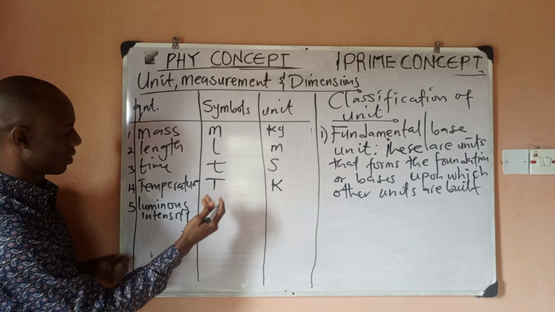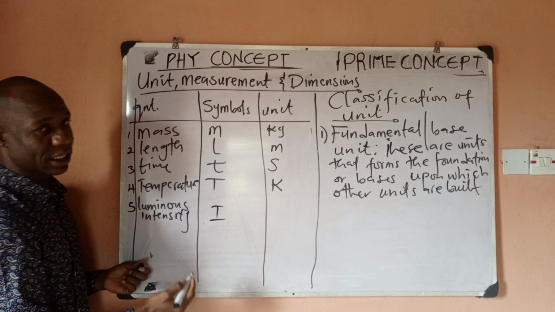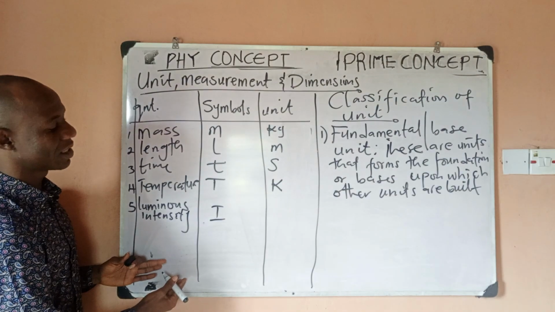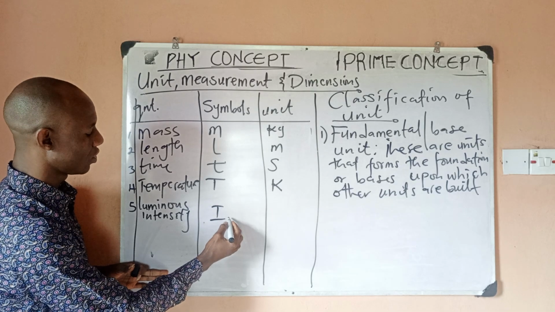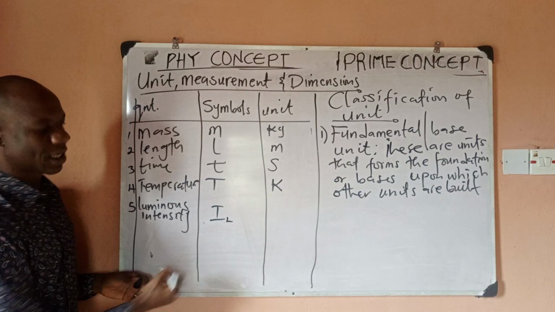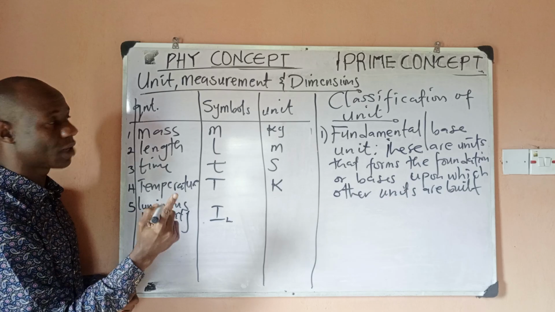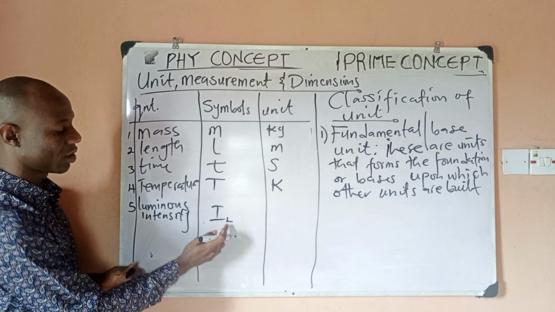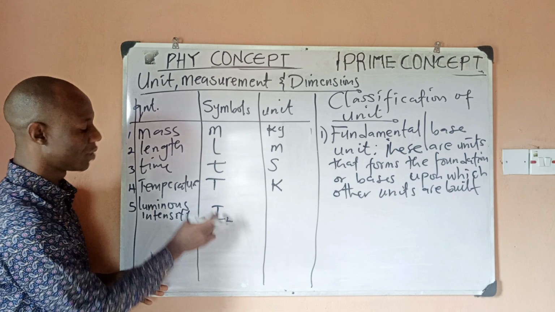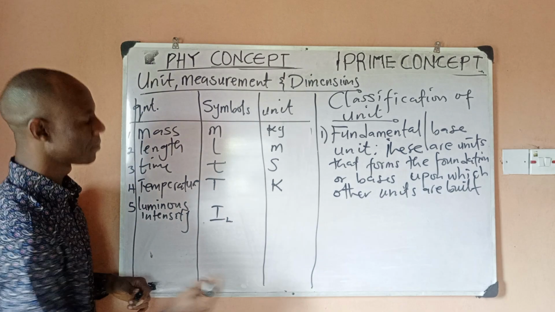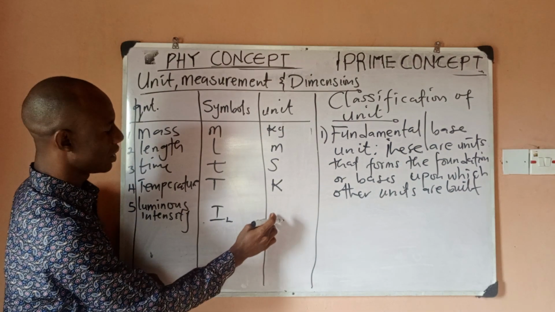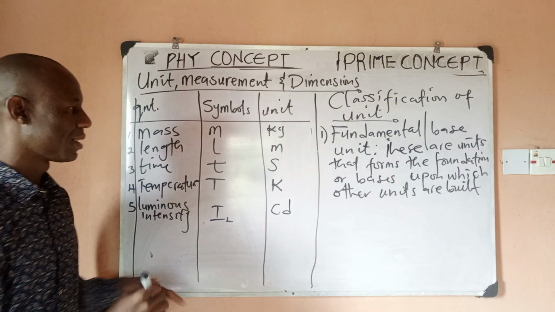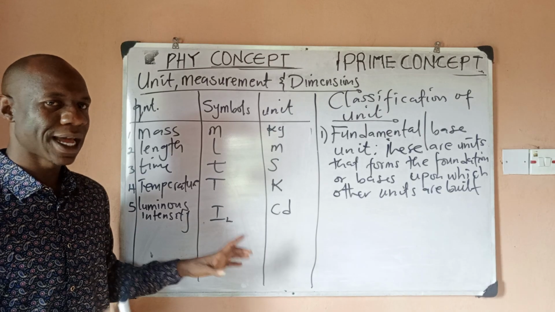The symbol we usually use is capital letter I. But because I'll still have another quantity I'll be using I for, let me just use a subscript here for luminous intensity, so we can differentiate them. Now, what is the unit for luminous intensity? It is candela. The short form is cd. Candela.